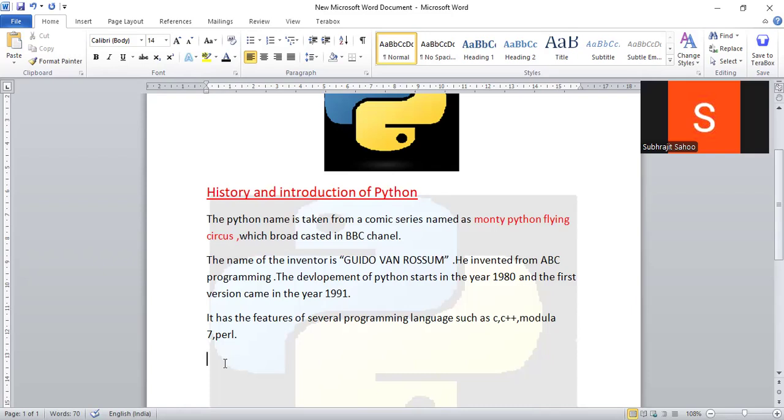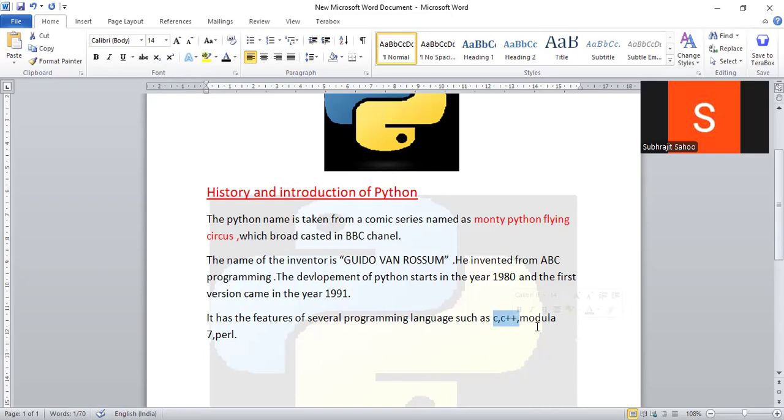That means it can be used for web application development, standalone application development, game development, and several fields of commercial application development. We can use the Python programming language in such cases. That's why it is called a general purpose language, and it has features of C and C++, as I just told. Whatever the rules in the C language, some of the same rules are also available in Python. Some rules of C++ are also available in Python, some rules of Modula-3 are also available in Python, and some rules of the Perl language are also available in Python.